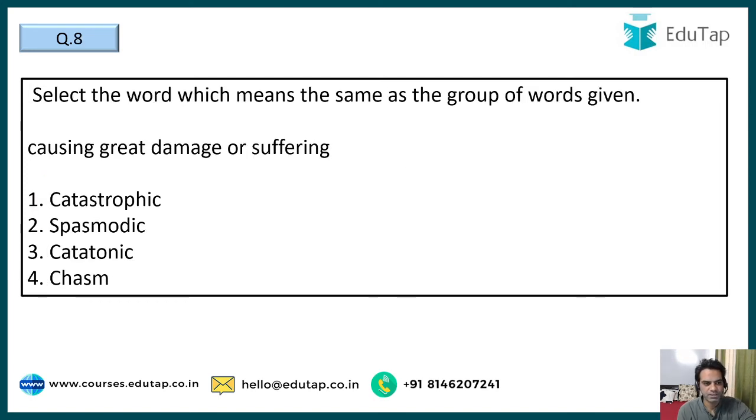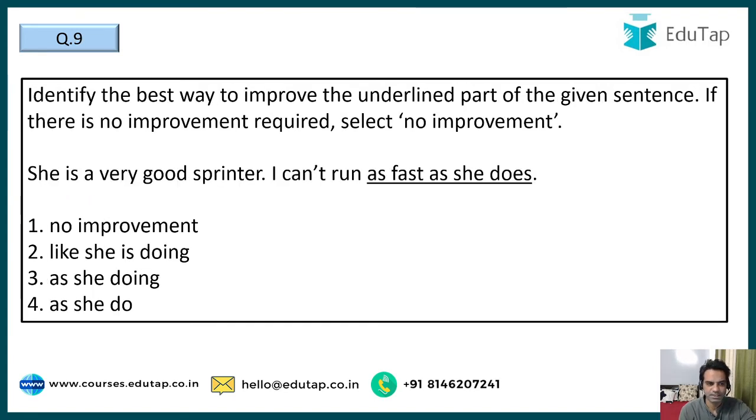Moving on, next question. We have to select the word which means the same as the group of words given. The words are: causing great damage or suffering. What is it called? Catastrophic, spasmodic, catatonic, or chasm. Chasm is a noun, but chasm is something else. Catatonic is when you're confused. Spasmodic is when you feel something. But catastrophic is when something is causing great damage or suffering. So that is the correct meaning of the given words. That is catastrophic. We have heard the word catastrophe, right? So that is catastrophic. So moving on to the next question, guys.